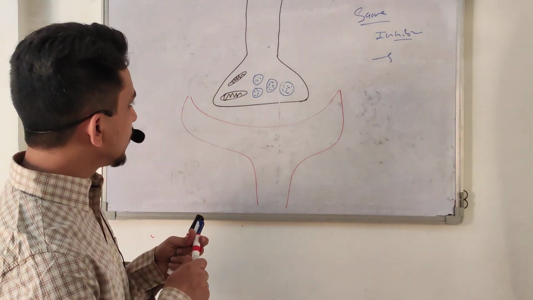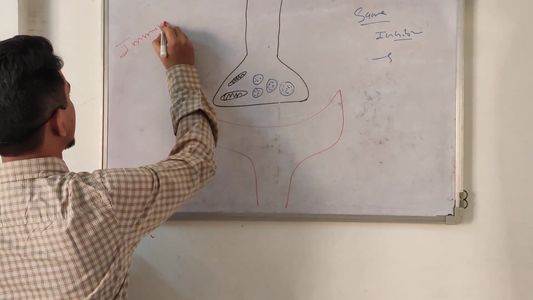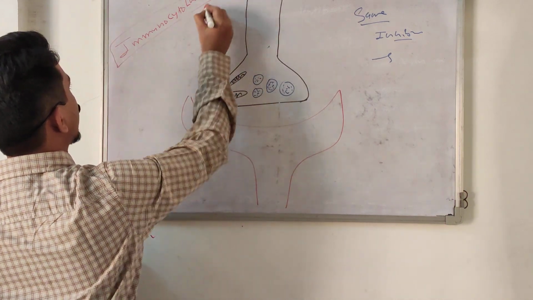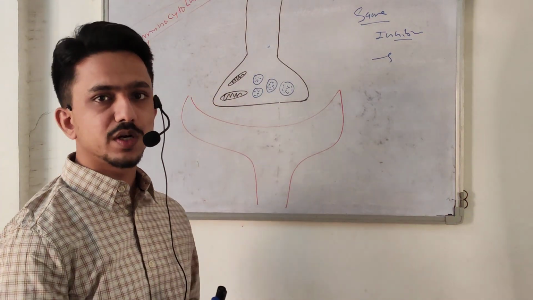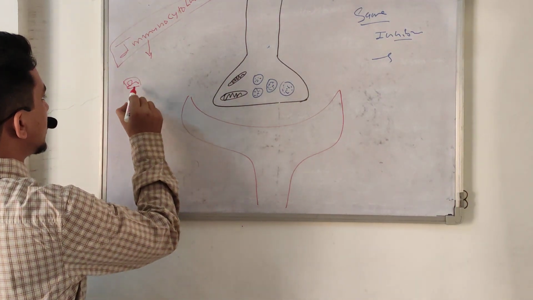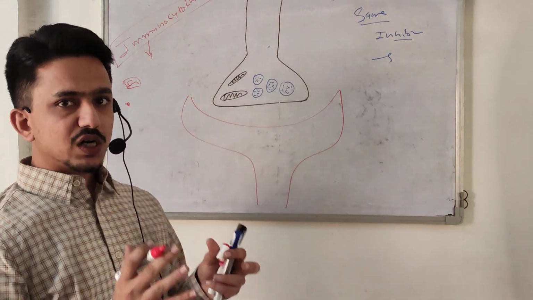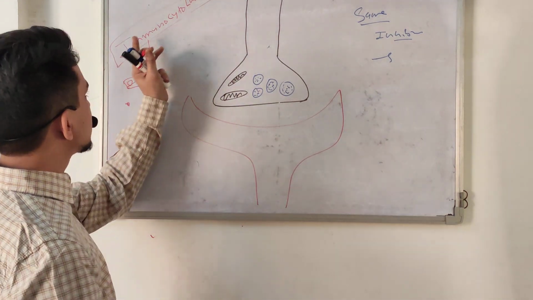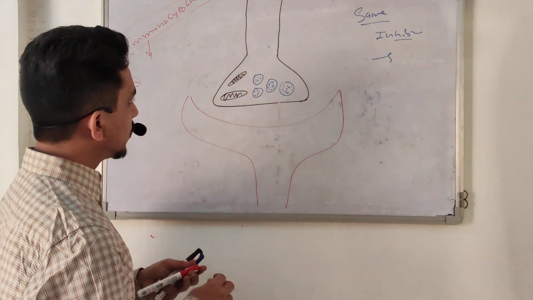Okay, the study of neurotransmitters is called an immunocytochemical study. By this way, we can find out where in the CNS a specific type of neurotransmitter remains more. Suppose dopamine is more in the basal ganglia. So in this study, we localize the neurotransmitter in the CNS, or find where more of the neurotransmitter remains. This is called an immunocytochemical assay.